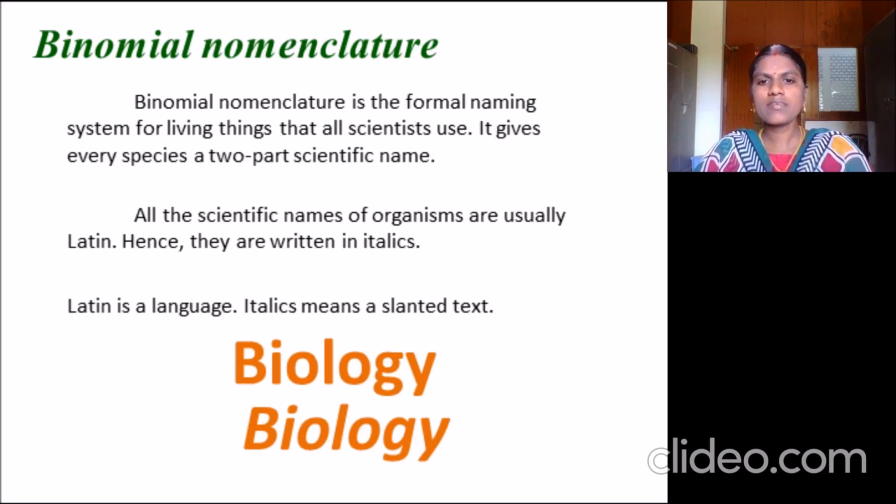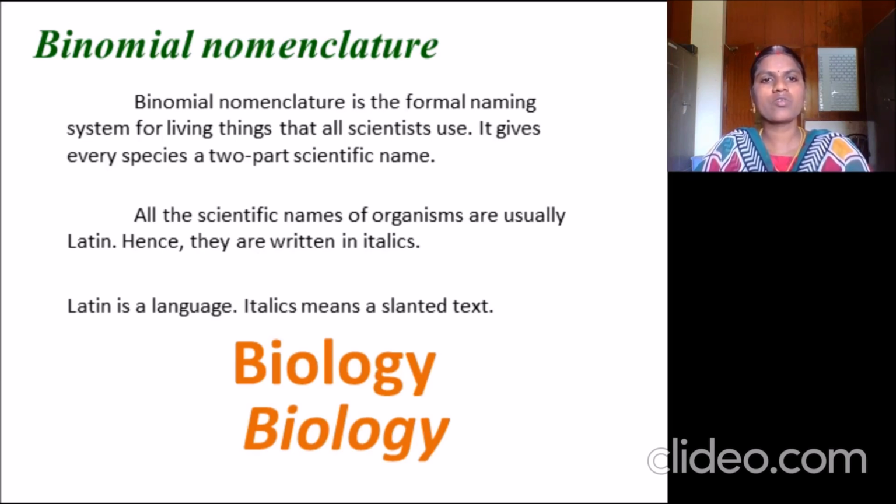Binomial nomenclature gives every species a two-part scientific name. For example, I'll tell you later in this part, there will be two words for the organism. All scientific names of organisms are usually in Latin.